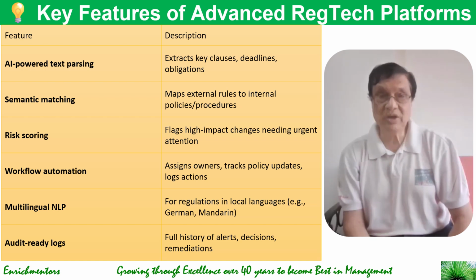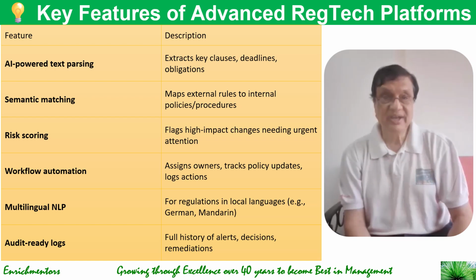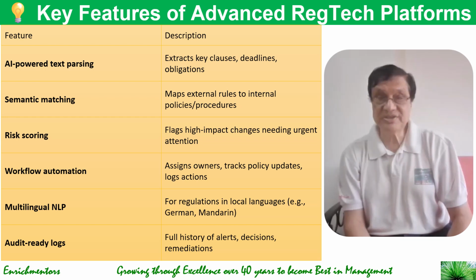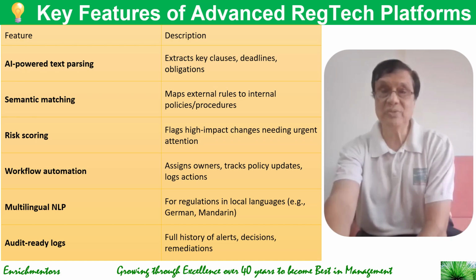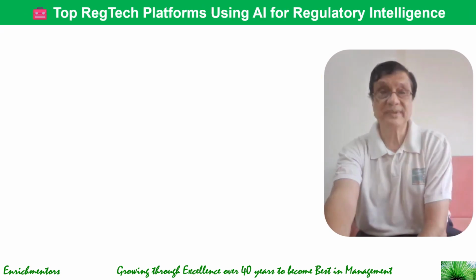They can automate the workflow, where they assign owners, track policy updates, and log actions. And the multilingual NLPs are for regulations in local languages like German, Mandarin, etc. And they also have audit ready logs where they have a full history of alerts, decisions, and remediation. So these are some of the key features of advanced RegTech platforms.